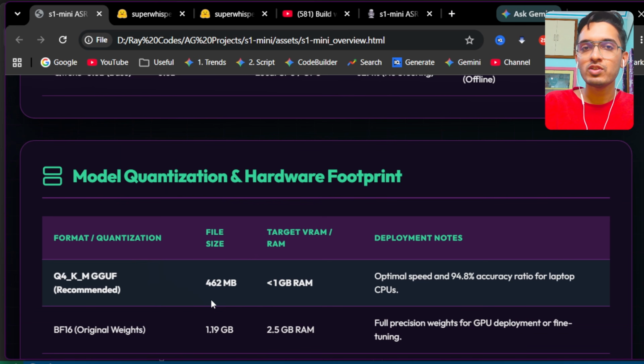where the 4-bit will easily run on even a less than 1 GB RAM system, but for 16-bit you will need at least 2 to 4 GB of RAM.